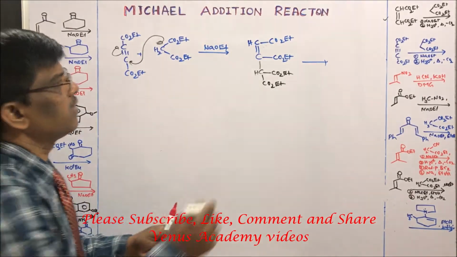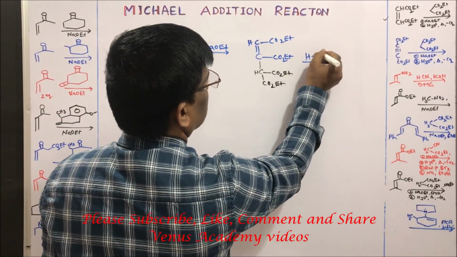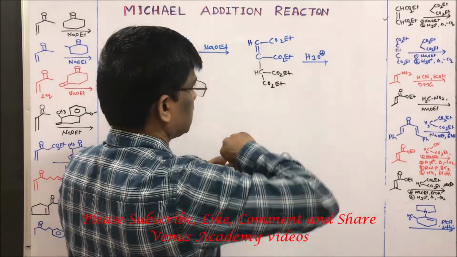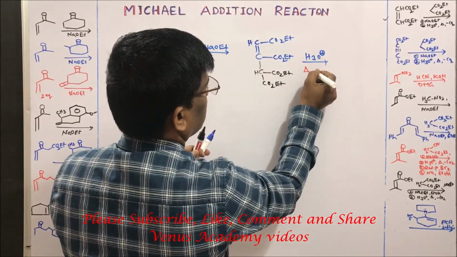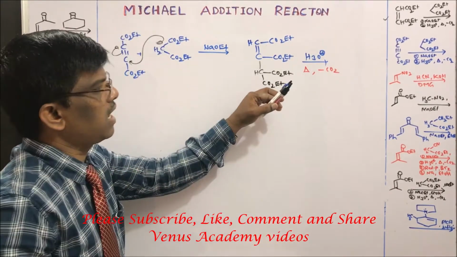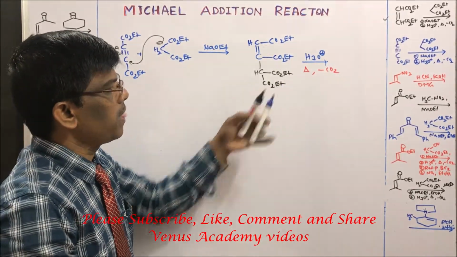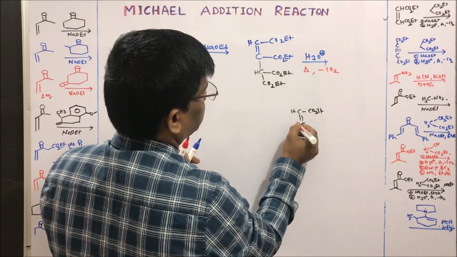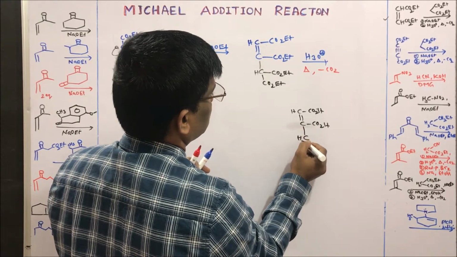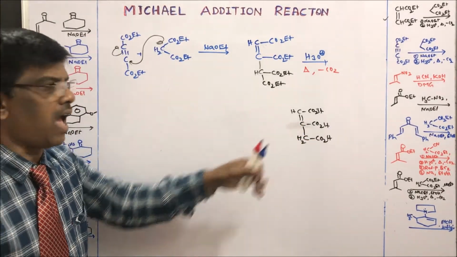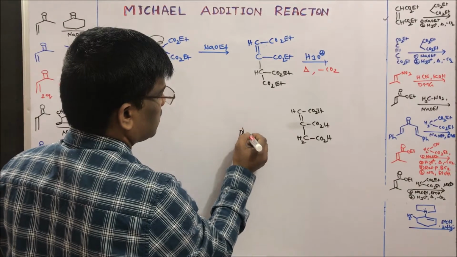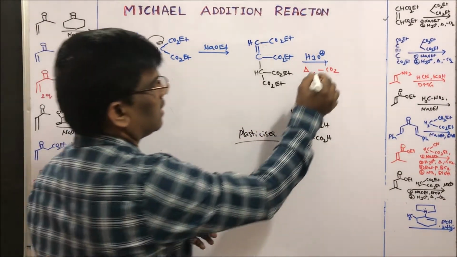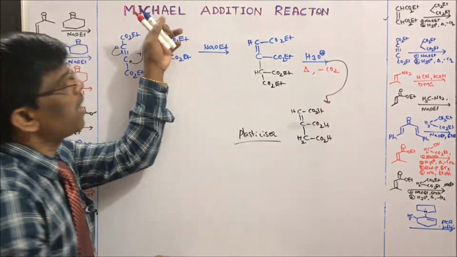This tetraester, when I treat it with acid hydrolysis, these compounds are going to give carboxylic acids, and this carboxylic acid, when I heat it, is going to lose one of the carboxylic acids as carbon dioxide from here, which gives the double bond triacid, CH2. This propene triacid is going to be used as a plasticizer. So this is how you can prepare this tricarboxylic acid using Michael addition reaction.